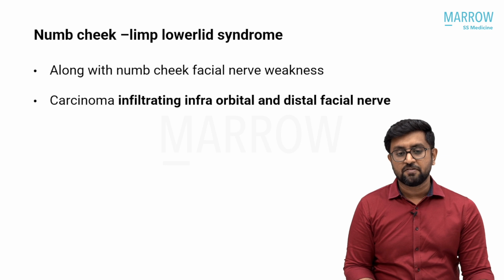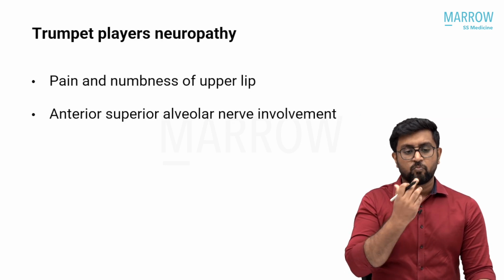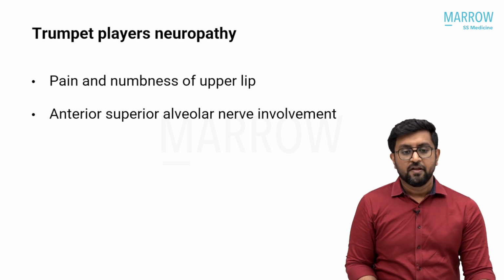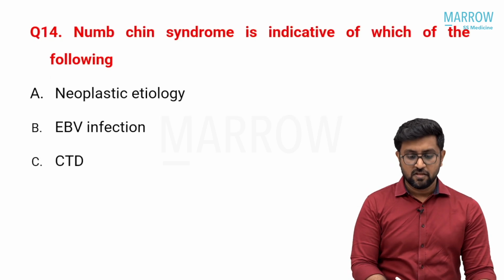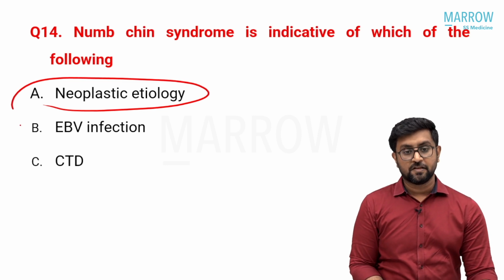Numb cheek, numb limb, lower limb: is the infraorbital nerve involved in the distal facial nerve? And trumpet players' neuropathy is seen in somebody who is a trumpet player. You have pain and numbness of the upper lip because of anterior superior alveolar nerve involvement. There is a different entity. So the answer here is a neoplastic entity. Okay, numb cheek syndrome is associated with a neoplastic entity.